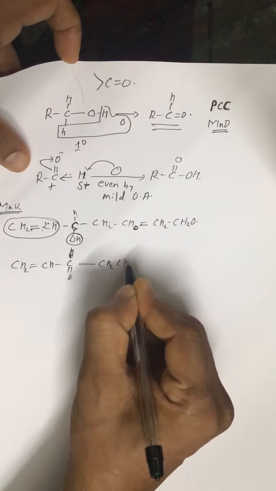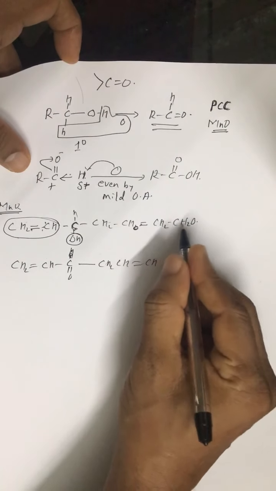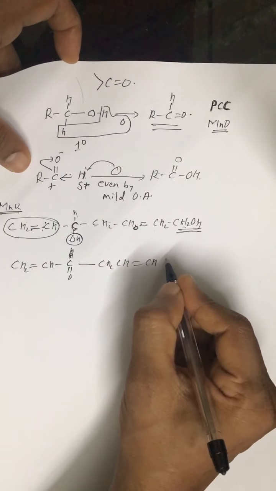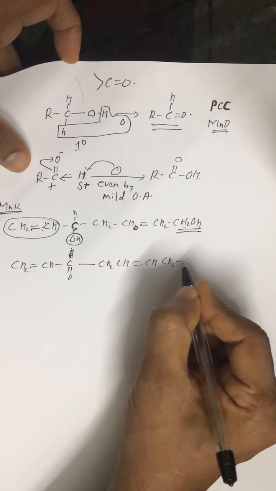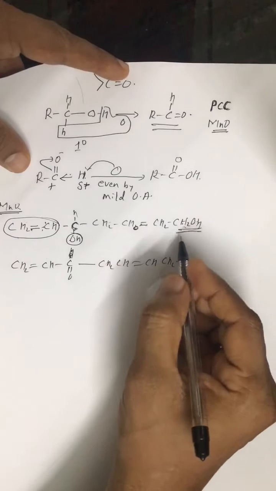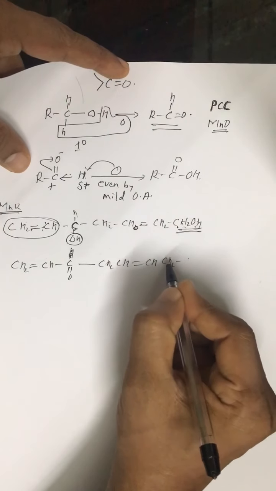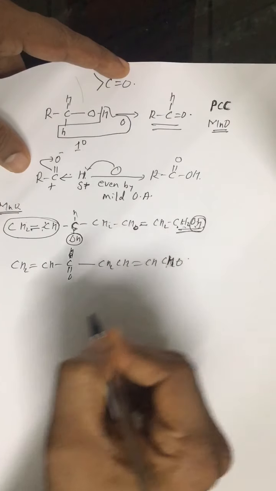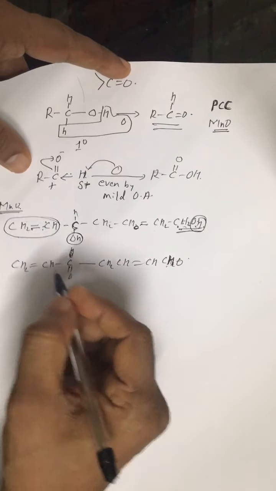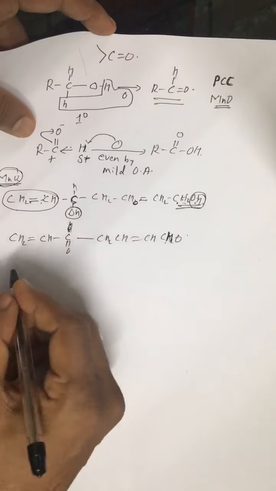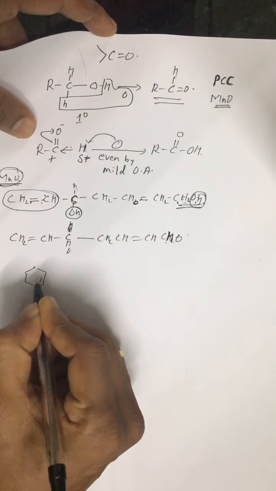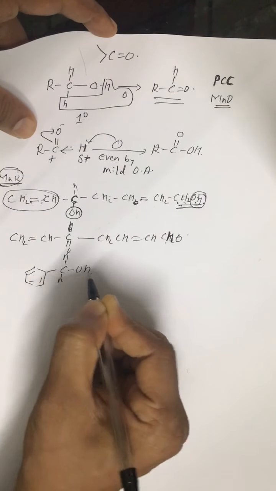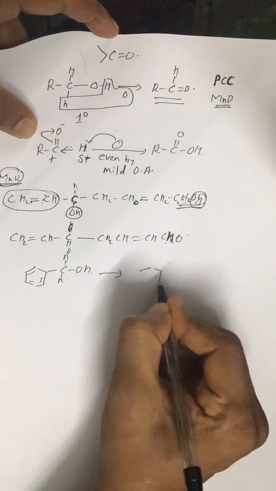Similarly, this is again an allylic OH group. So this allylic OH group is also oxidized to CHO group. Allylic OH group is also oxidized to aldehyde group. This is the specific nature of MnO2. It also oxidizes benzylic OH into CHO group.